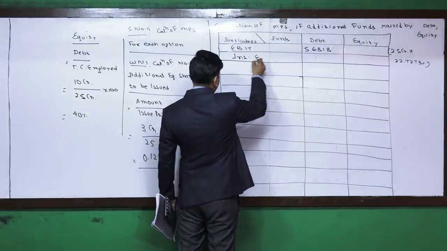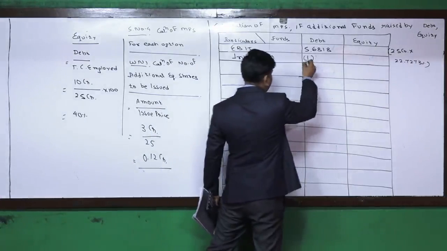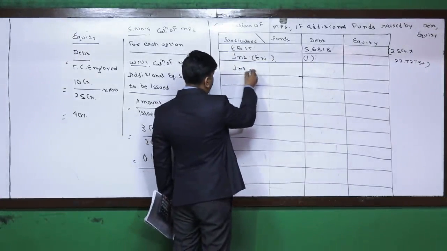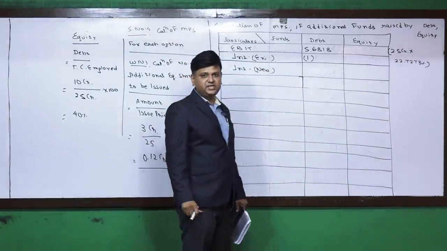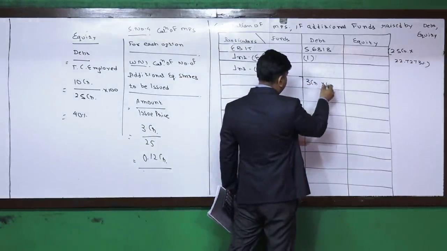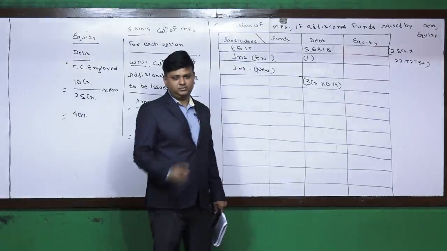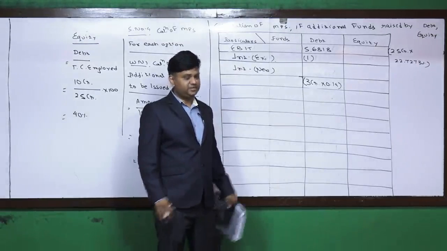Interest, in bracket I am writing existing. Existing interest is going to remain 1 crore. Interest on new debt financing of 3 crore: the rate of interest will of course be 14%. Why? Because the debt to capital employed ratio is exceeding 35%.